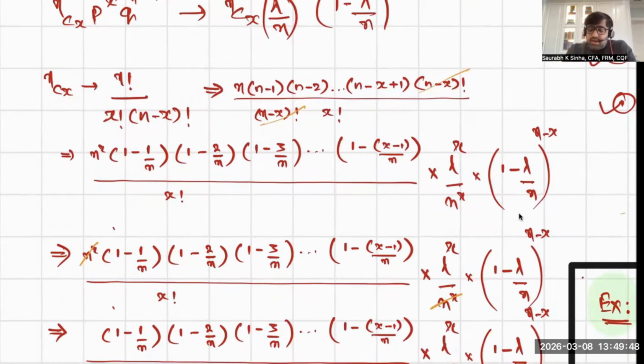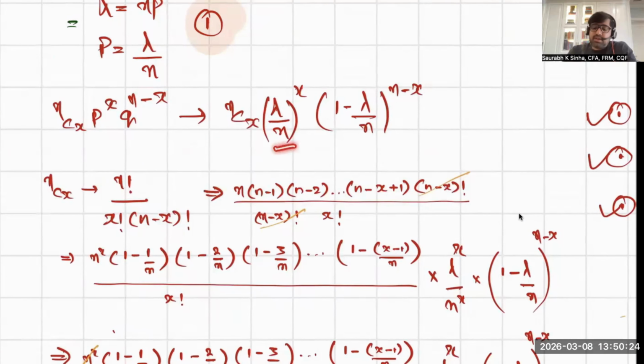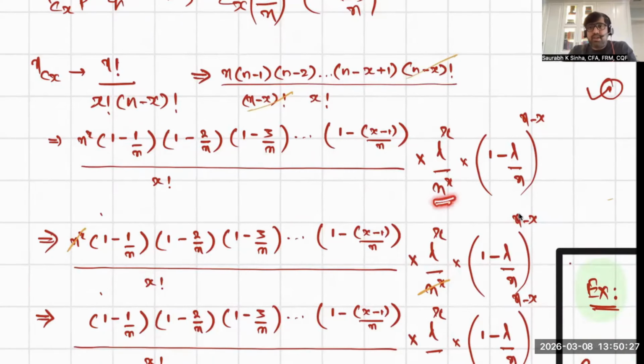This is one. After this, what you need to do is take n common. As you take n common from every entity in the numerator, the number of entities will be x. You can count it. Then if you take n common in every entity in the numerator of nCx, which is n factorial after cancelling out, you will have n raised to the power x here. And you remember you did lambda upon n instead of p. So you will have n raised to the power x in the denominator. They will cancel out each other.